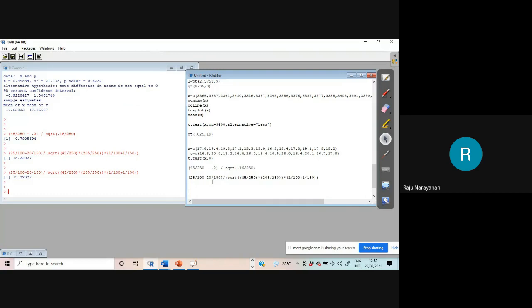Then look at the table value. It is 1.96. Therefore, this value is far away from that. Therefore, mortality rate for male population and female population cannot be considered to be same. That's the conclusion. Okay. Therefore, this is the testing of proportions.